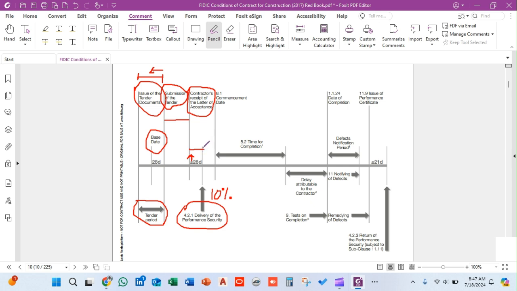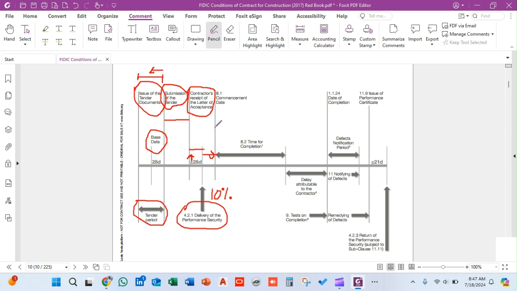After that, the signing of the agreement follows. Here the client will initiate the contract agreement, but before the delivery of the performance security, the client will not move to the signing of the agreement stage.